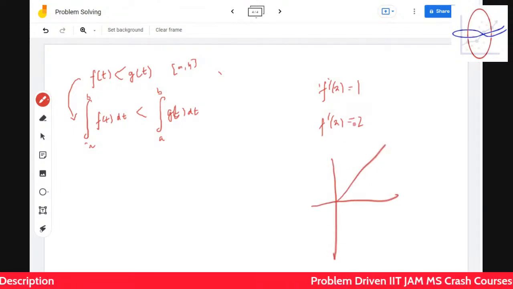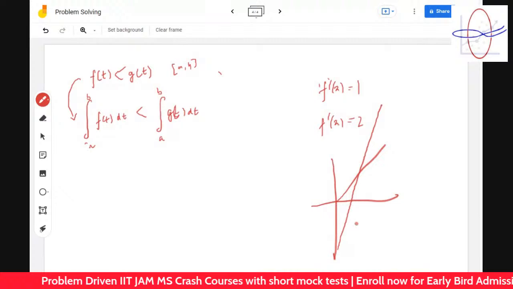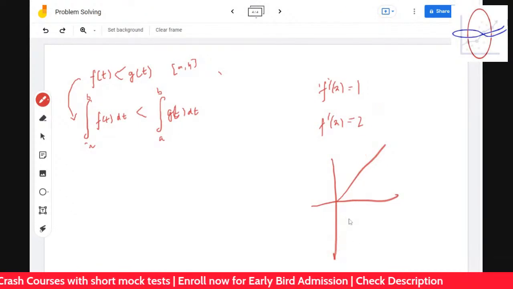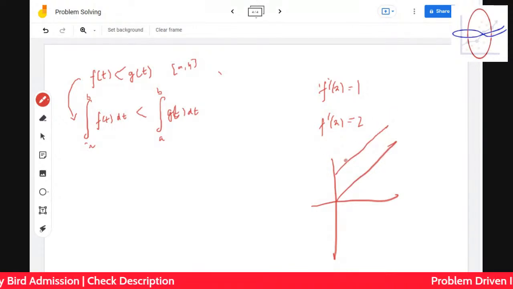If f dash of x is equal to 2, it doesn't always mean that it will look like this. It's an assumption where it's starting from. It may also look like this when it's starting from this. So it depends upon where it's starting from. So if the initial portion is greater than 0, the integration is also always greater than 0. That's the idea, like f t also greater than 0. That's what I told.